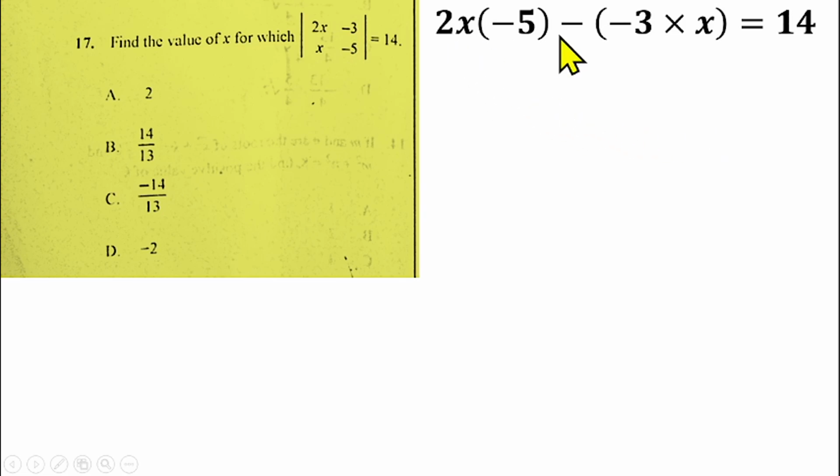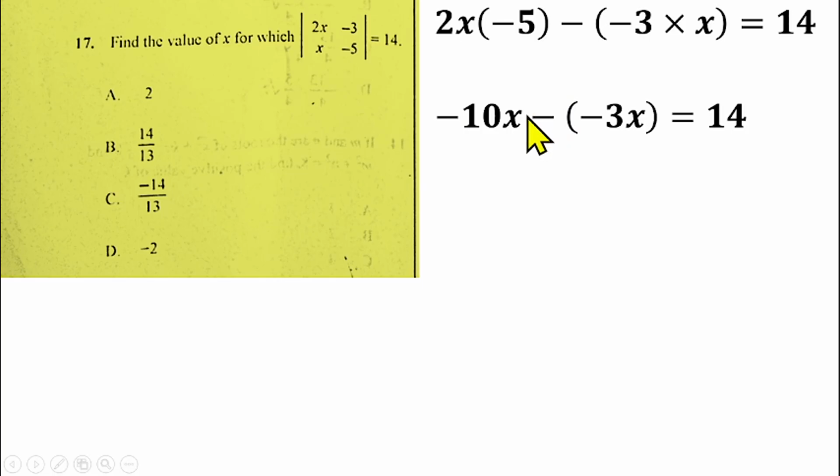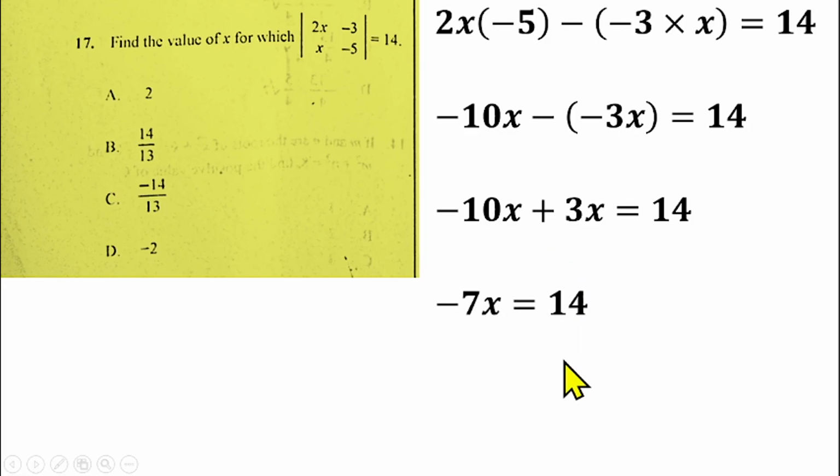So if you expand the bracket, you'll be having minus 10x minus 3 times minus x equals 14. Expand the bracket, this minus times minus will give us plus. We have minus 10x plus 3x equals 14. Minus 10x plus 3x is minus 7x equals 14. Divide both sides by minus 7. x will be equal to minus 2, which makes option D the right answer for question number 17.